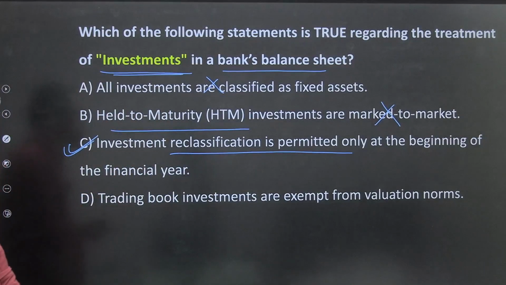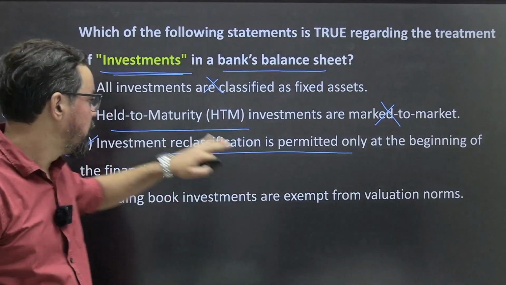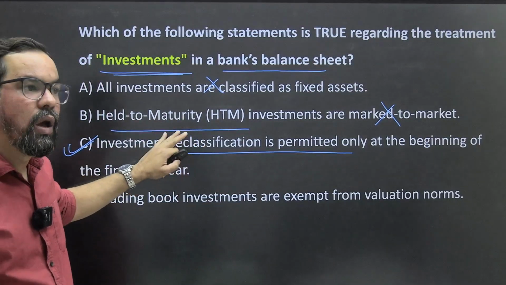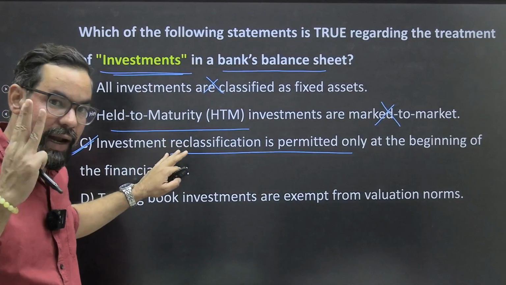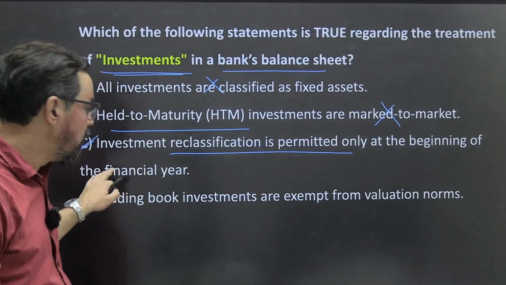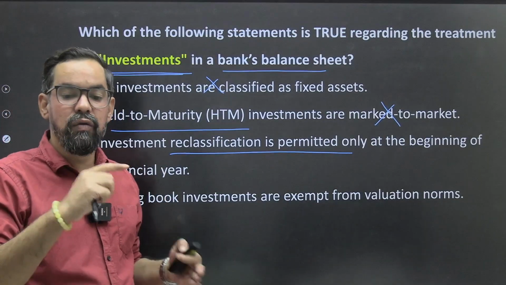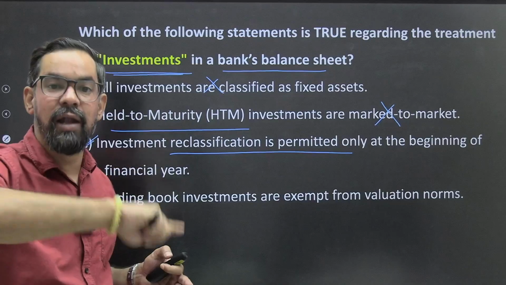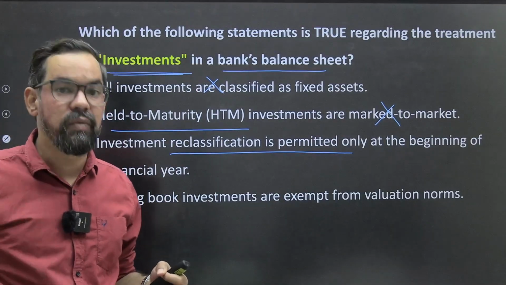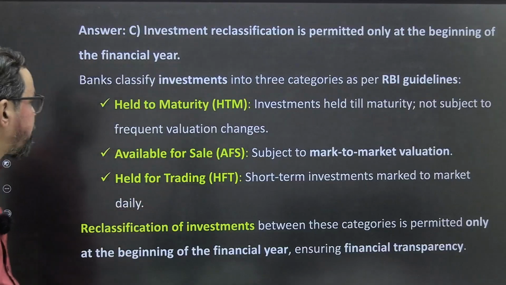This is 100% true. ठीक है, so we have held for trading and held to, sorry, आपका held to maturity, held for trading और आपका sale, three categories of asset. ठीक है, बट ये categorization you have to disclose. Like जैसे अगर something is part of your held for trading, if you want to shift that particular one from held for trading to held for sale or held to maturity to held for sale, this is allowed at the beginning of the financial year. ठीक है, प्लीज ध्यान रखिएगा.